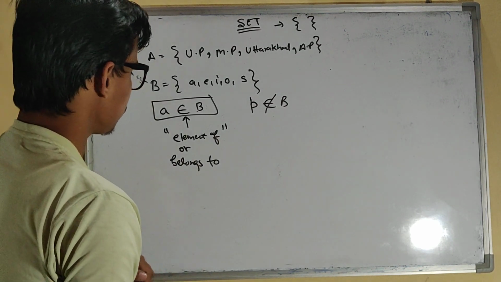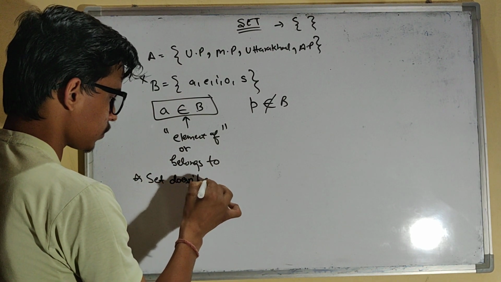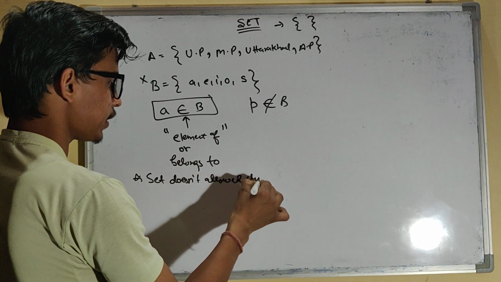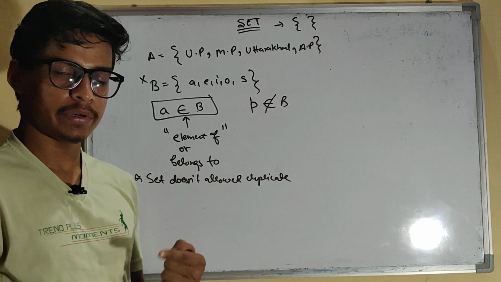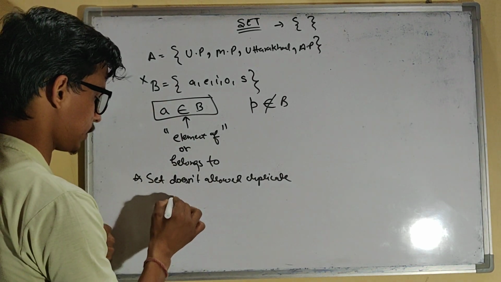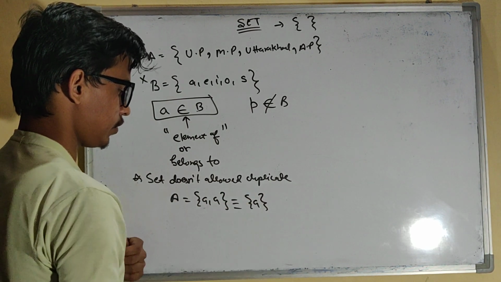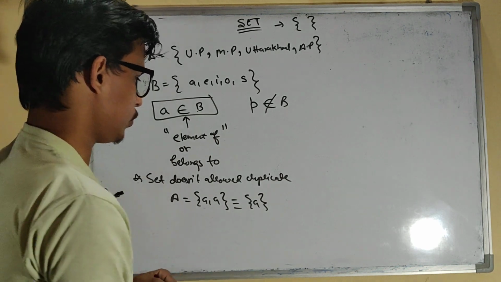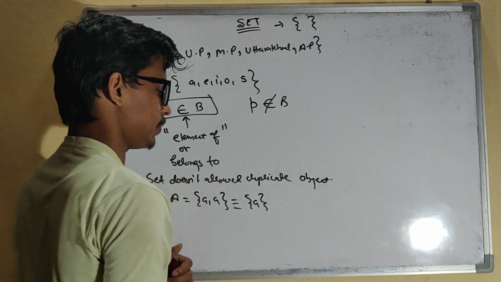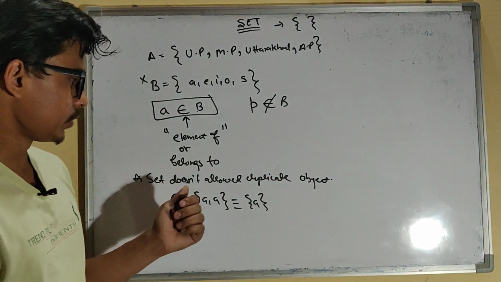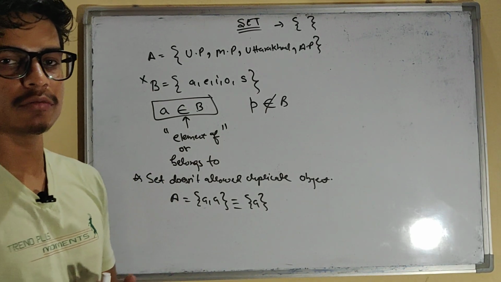Now one more thing about this. Set does not allow duplicate, or actually repeated, elements. You cannot write it like this: A equals A, A. This is equivalent to just A. So duplicate things are not allowed. Set does not allow duplicate objects, so you should keep this in mind. Now the next thing is that sets have different forms of representation.